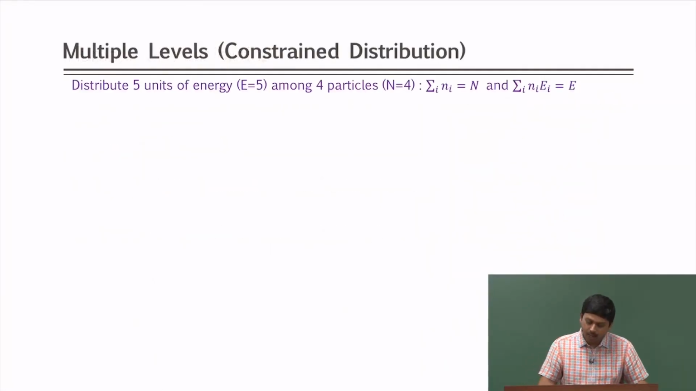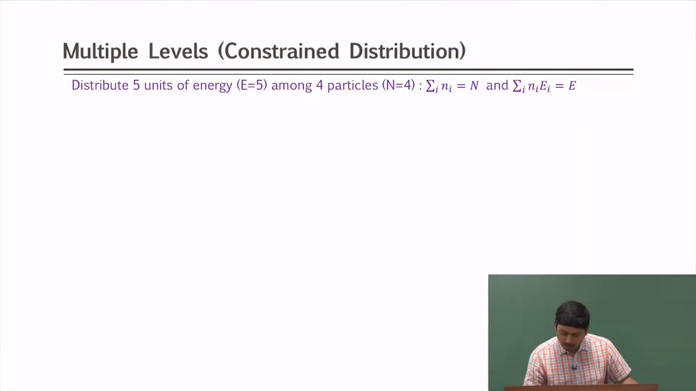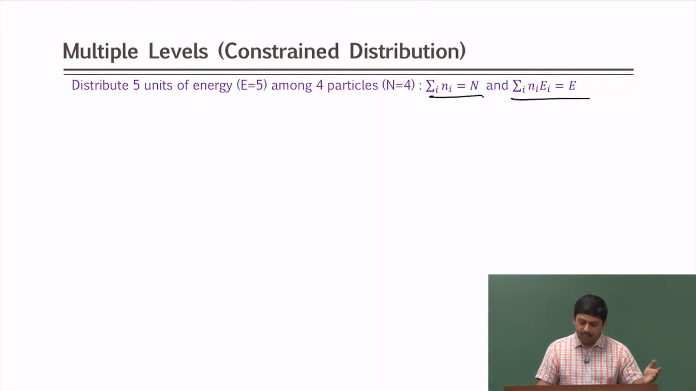Multiple levels and constrained distribution. Why do I say constrained distributions? Because my number of particles is fixed and my energy is also fixed. My energy is what? 5 units, and what is my number of particles? 4 particles. Both are fixed. How can I do that?